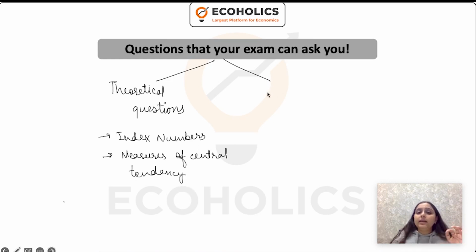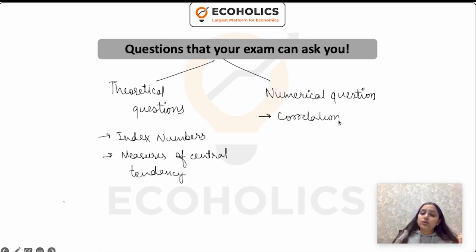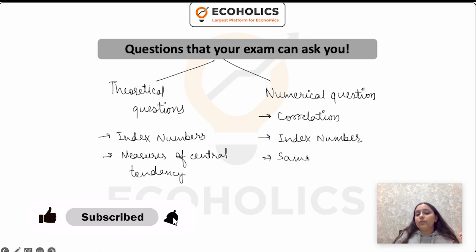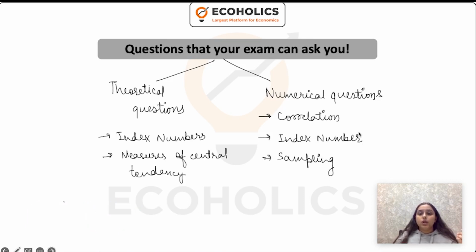Now, the second type of questions are numerical questions. Numerical questions appear from correlation, from index numbers. Also, recently questions have come up where they give you data and then ask you to calculate the price index. And the next is sampling. From that also you can get numerical questions. So this is where you get the questions from.